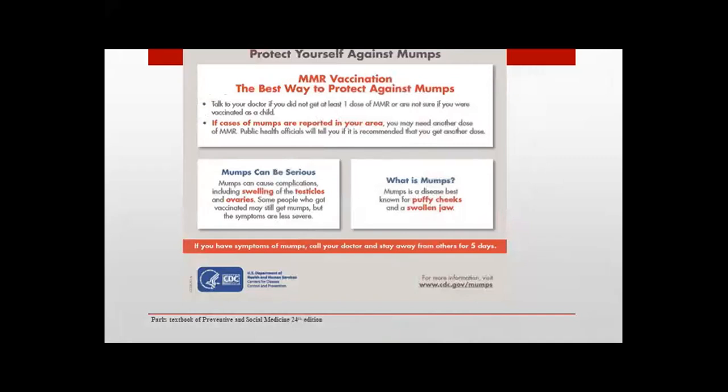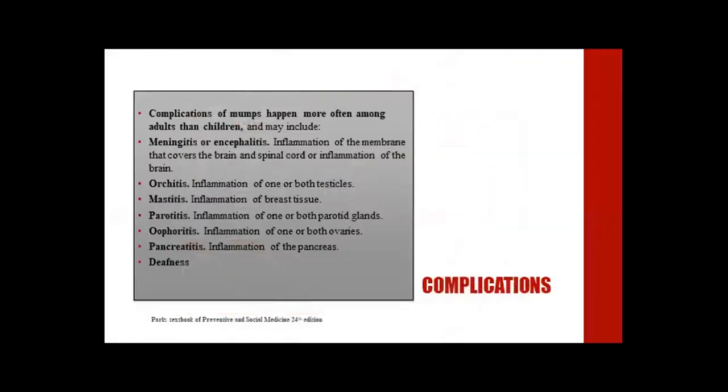MMR vaccination is the best way to protect against mumps, and because mumps can be serious, it can cause complications including swelling of testicles and ovaries. It is also known as puffy jaw or swollen jaw.